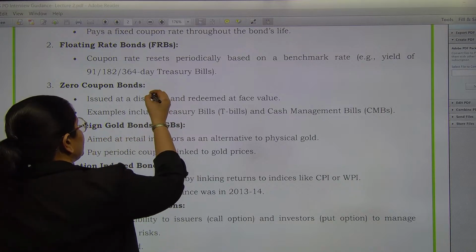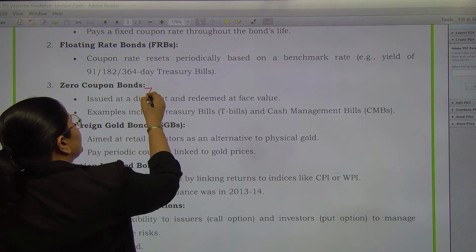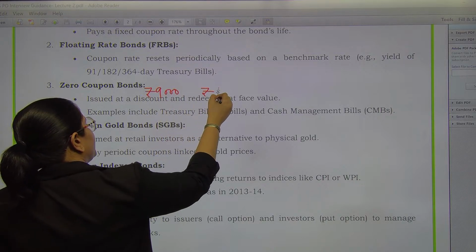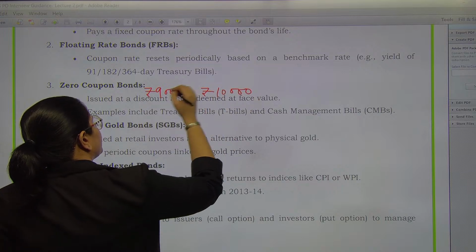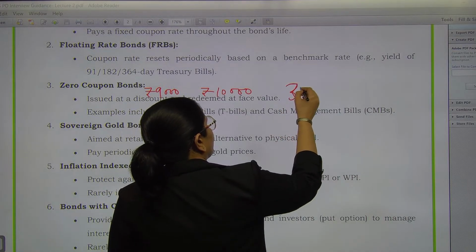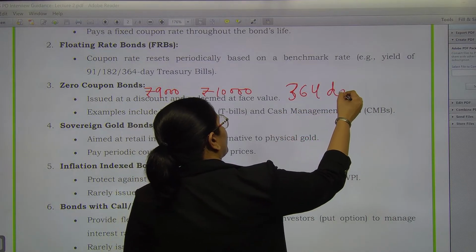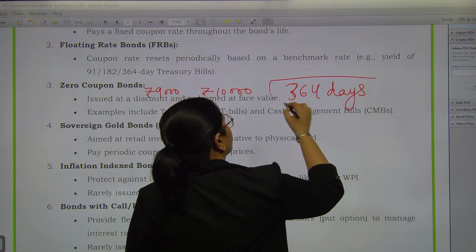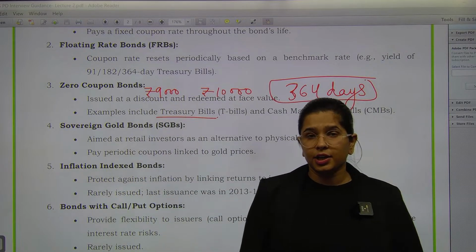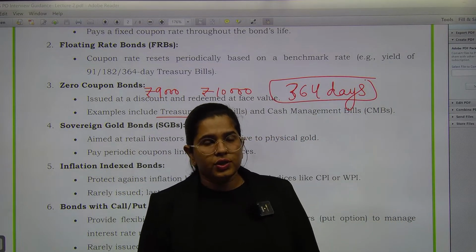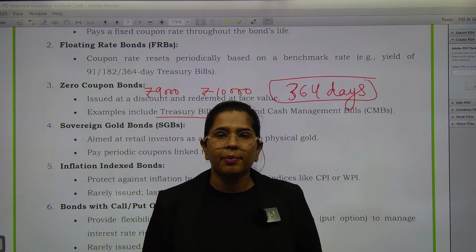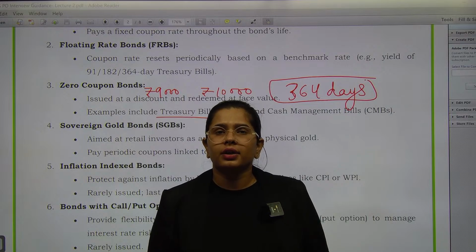So government says that right now give us 9,000 rupees and we will return you 10,000 rupees in 364 days. In 364 days, right? So this is the example of treasury bills as well. Treasury bills, they are issued for 3 durations, 91 days, 182 days, 364 days. They are an instrument through which government borrows for its short-term requirements.